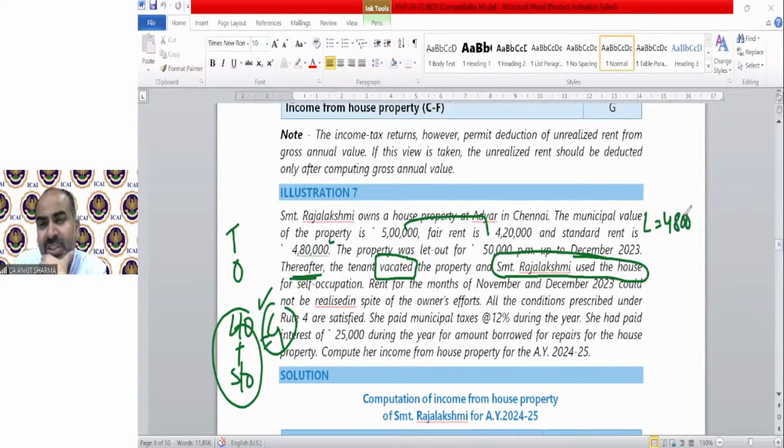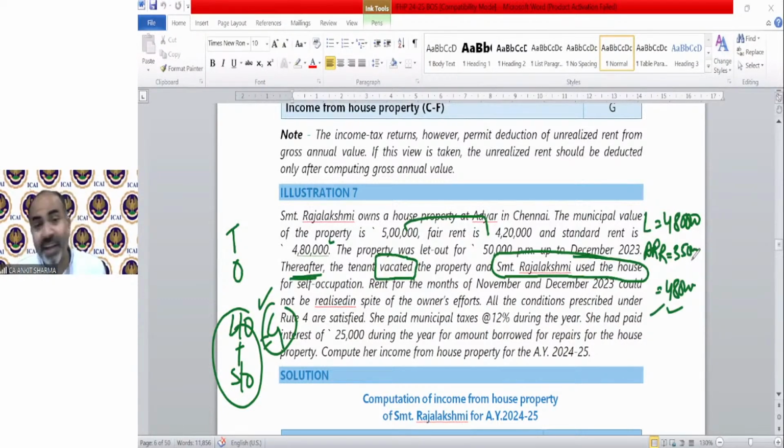Now it's a normal case G. That means we will take ARR. The 50,000 was the rent up to December. That means it is let out for 9 months. And November, December rent we could not realize. So technically ARR will be 3,50,000. So higher will be 4,80,000. That is your GAV. Understood?